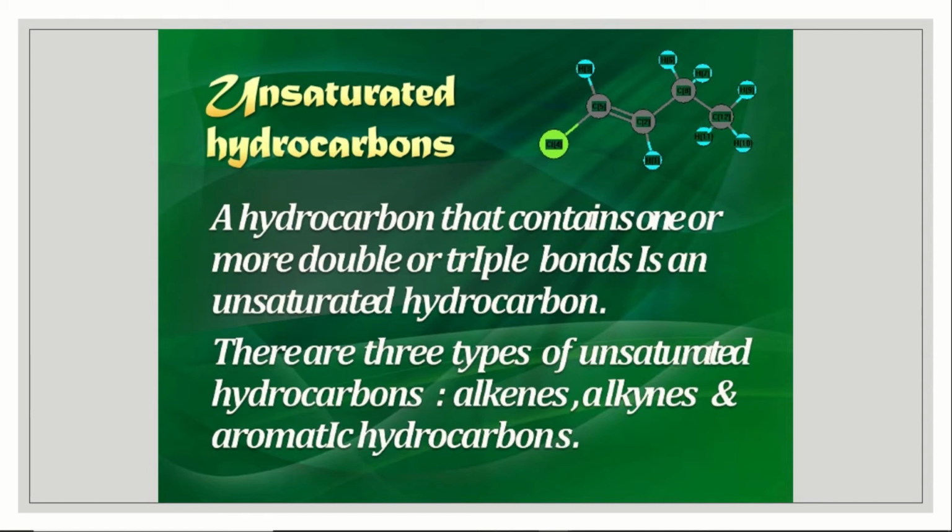Alkene has a double bond, alkyne has a triple bond, and aromatic hydrocarbons have alternating double or triple bonds. Unsaturated means containing double or triple bonds, and saturated means containing only single bonds. Saturated hydrocarbons are also called alkanes, whereas unsaturated hydrocarbons have three types: alkene, alkyne and aromatic hydrocarbon.